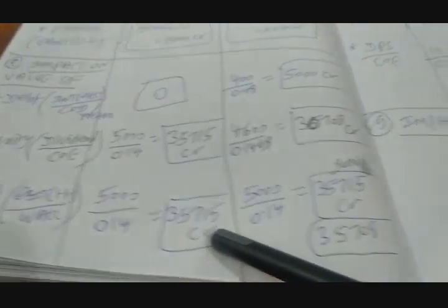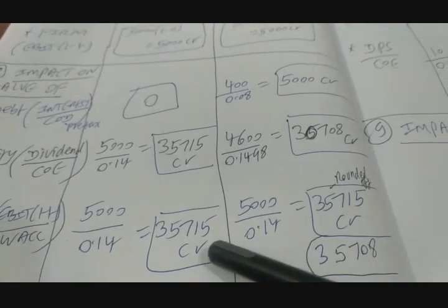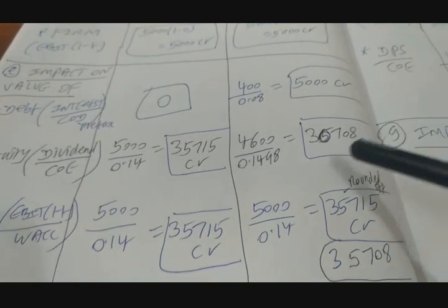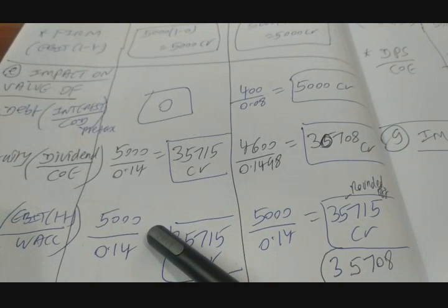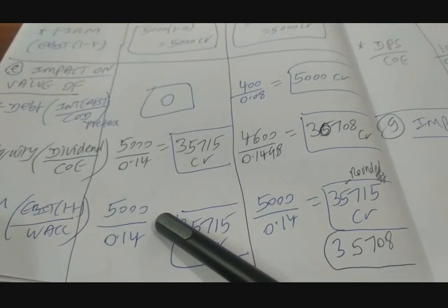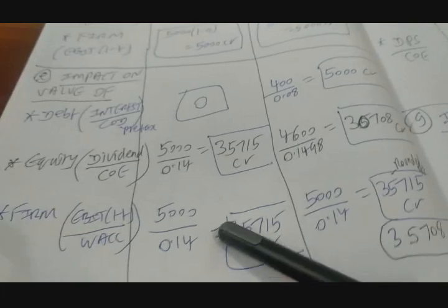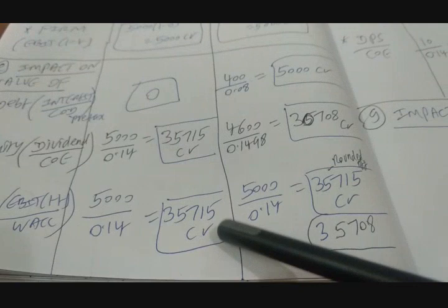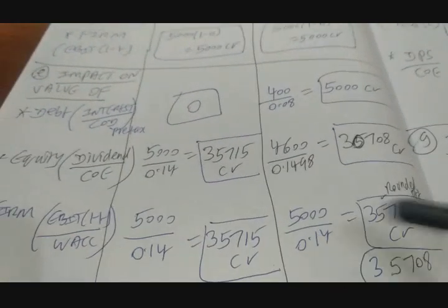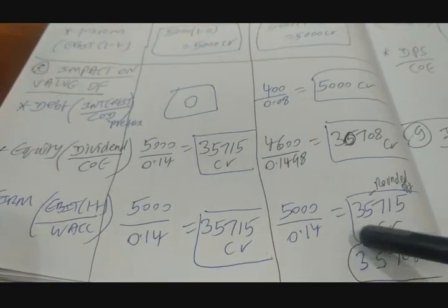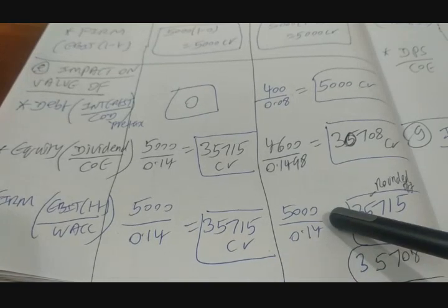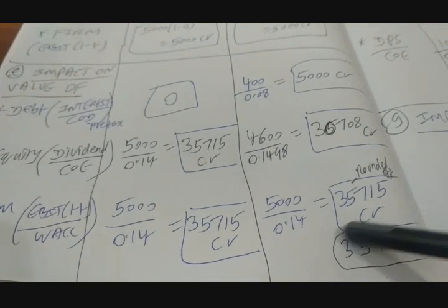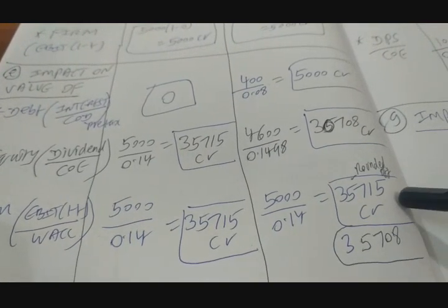When there is no debt, could you please find out what is the value of the firm? EBIT into 1 minus T, under the option of no debt, is 5,000 crores divided by WACC of 14%, 0.14, which gives us the total value of the firm at 35,715 crores. When you are having borrowing, the second option, EBIT into 1 minus T is 5,000 divided by WACC, which remains at the same level of 0.14 or 14%, gives us the value of the firm at 35,715 crores.